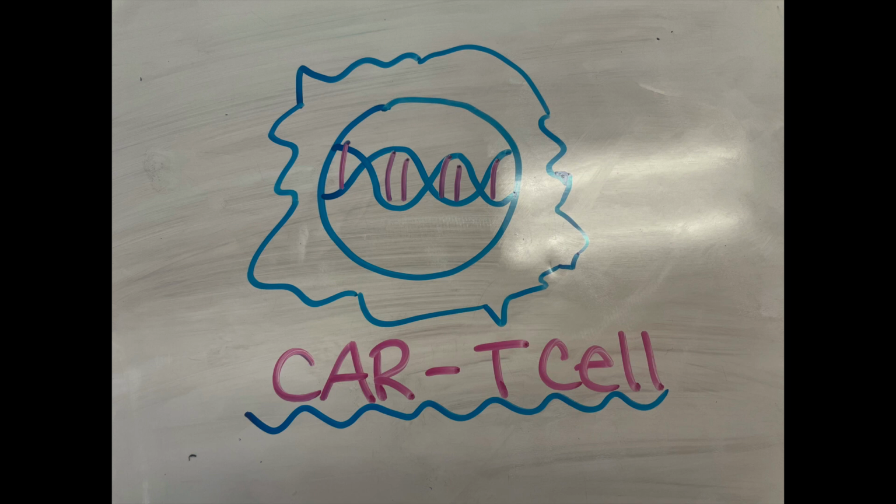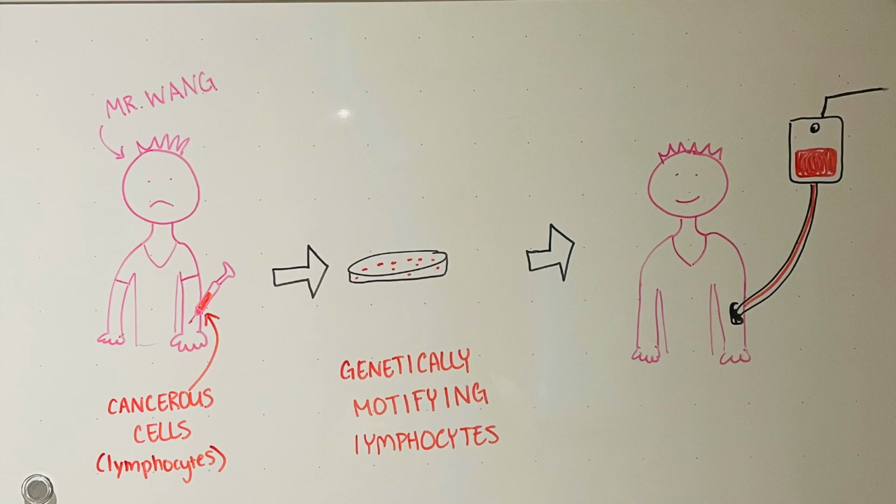CAR T cells are another type of gene therapy that were found and have been used since 2017. 6 CAR T cell therapies have been approved by the FDA, and all 6 of these CAR T cells treat blood cancers such as lymphomas, some forms of leukemia, and multiple myeloma. CAR T cells are associated with being a living drug.